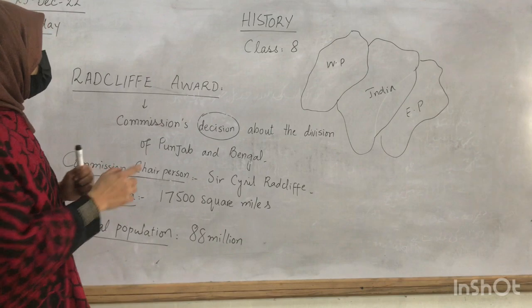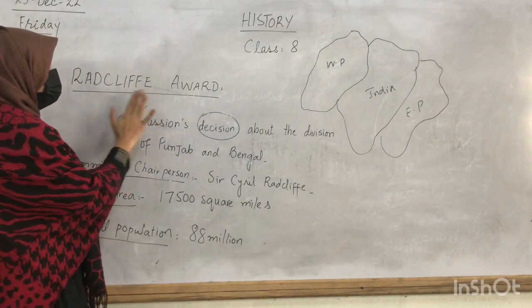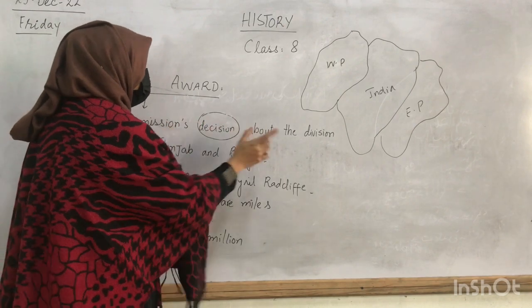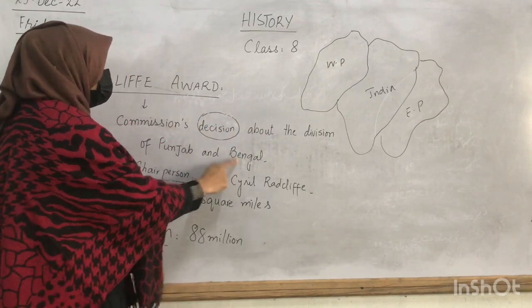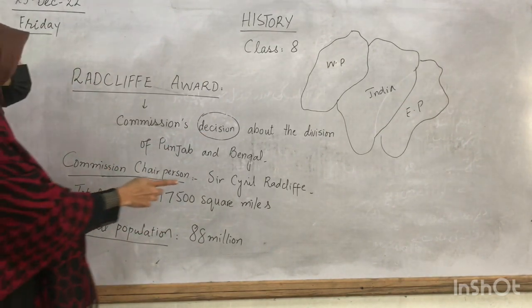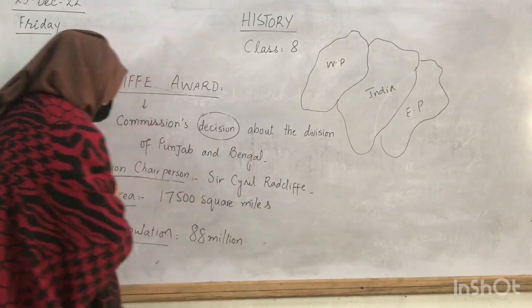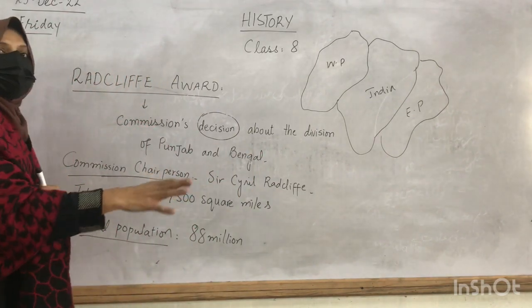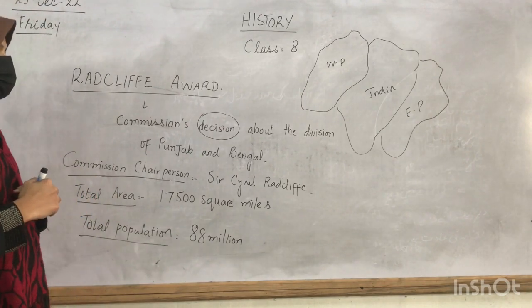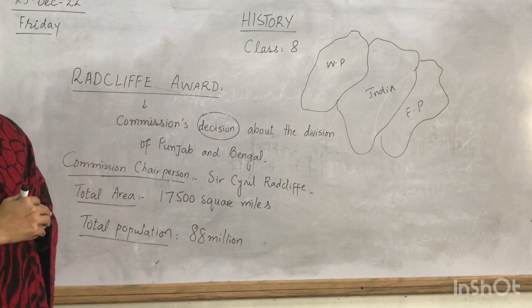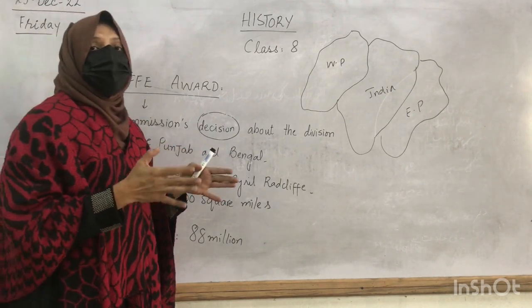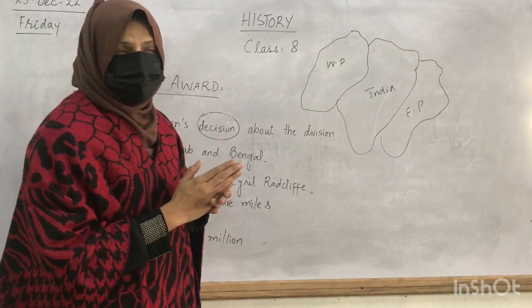Okay, so coming back to the topic, the Radcliffe Award was the decision of the commission about the division of the two provinces, that is Punjab and Bengal. So who was the chairperson of the commission? It was Sir Cyril Radcliffe. Okay, great. Then what was the total area of the subcontinent at that time? The total area of the subcontinent at that time was 17,500 square miles. This whole mass of land was supposed to be divided into two states.